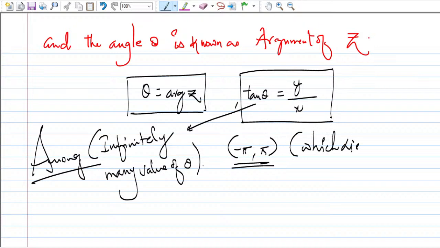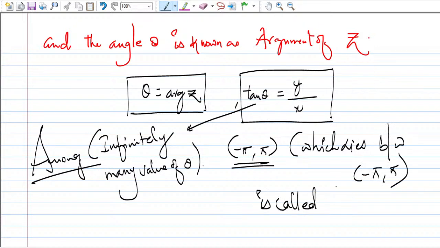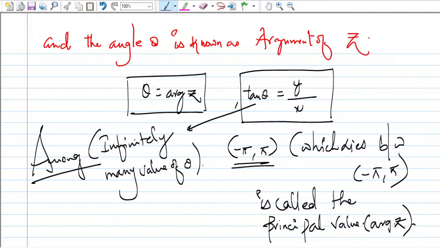This kind of question has also been asked in the examination: the principal value of arg z. This is very important because everyone knows that tan theta is equal to y by x. Okay guys, I hope this is clear for everyone.